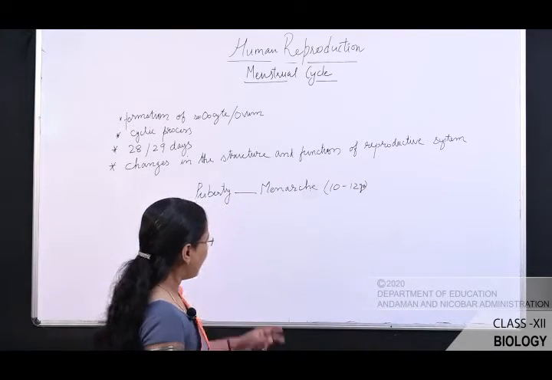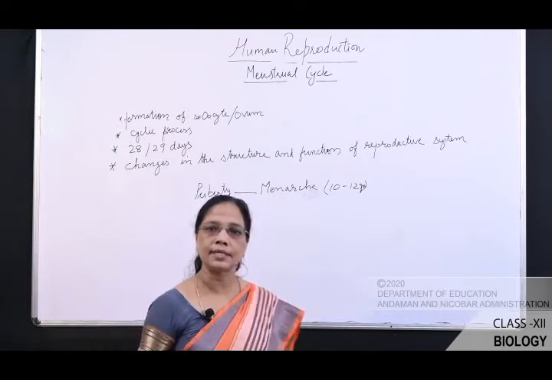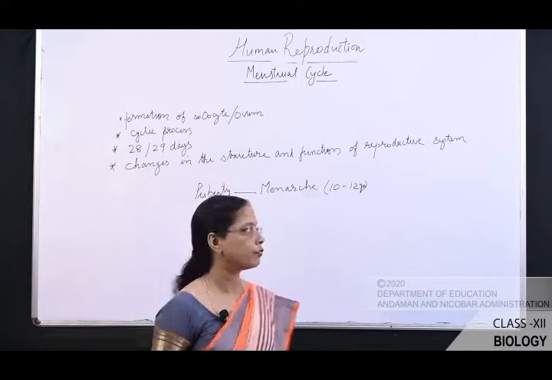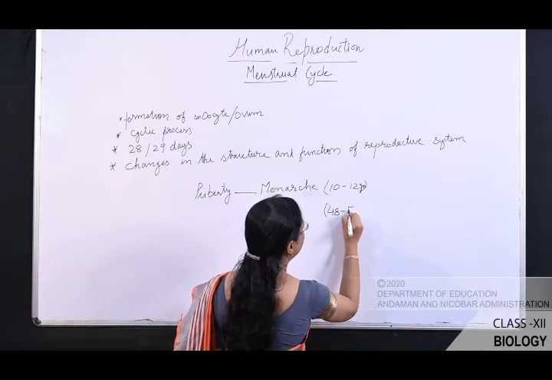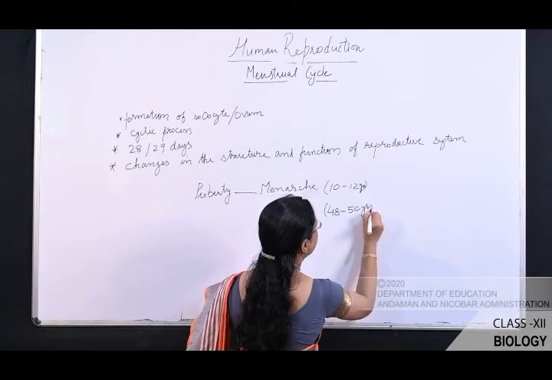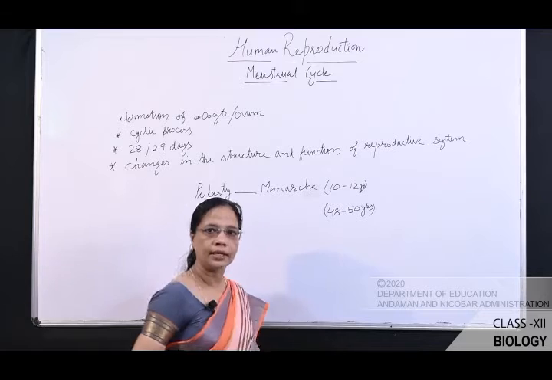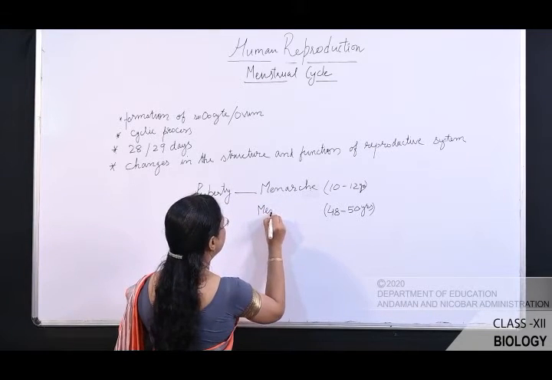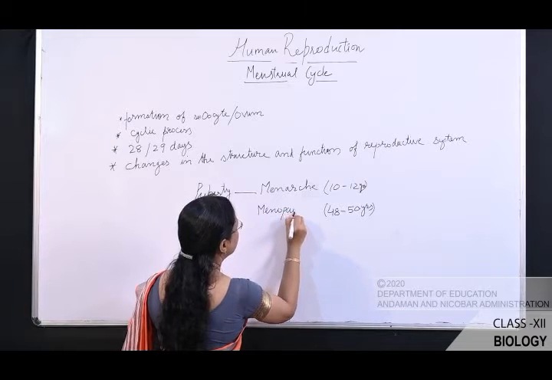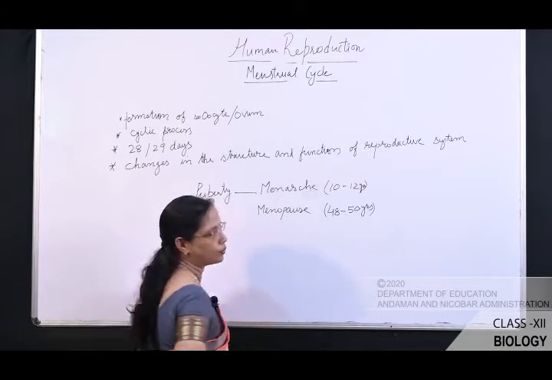And this cycle ceases at the age of 48 to 50 years. That is known as menopause.